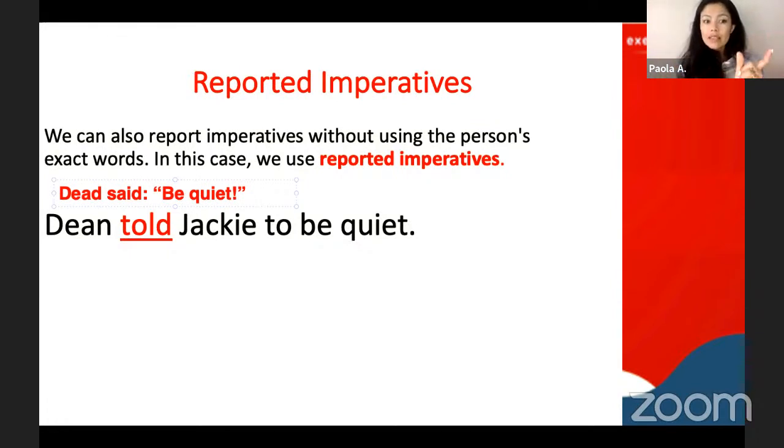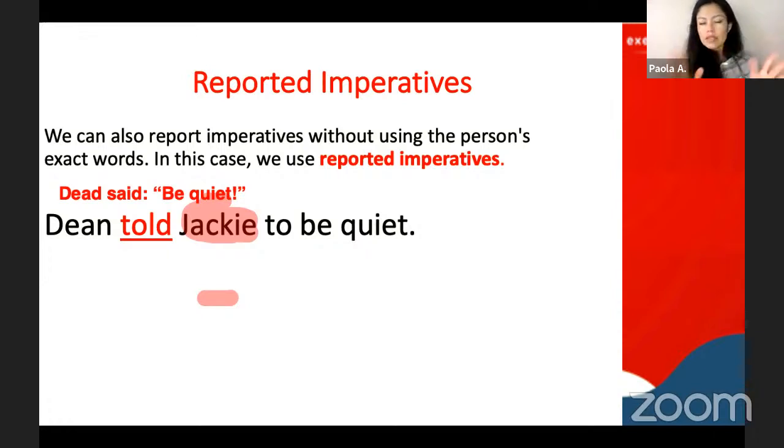When I use said, I use quotes to describe the exact words. And when I use told, I am mentioning who they said that to, the receiver. Who's receiving the message? Dean told who? Jackie. Who received the message? Jackie. Dean told Jackie to be quiet.